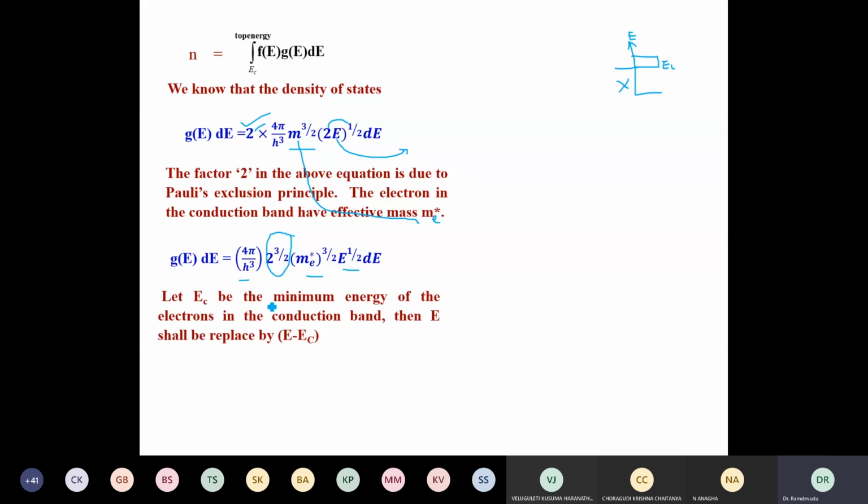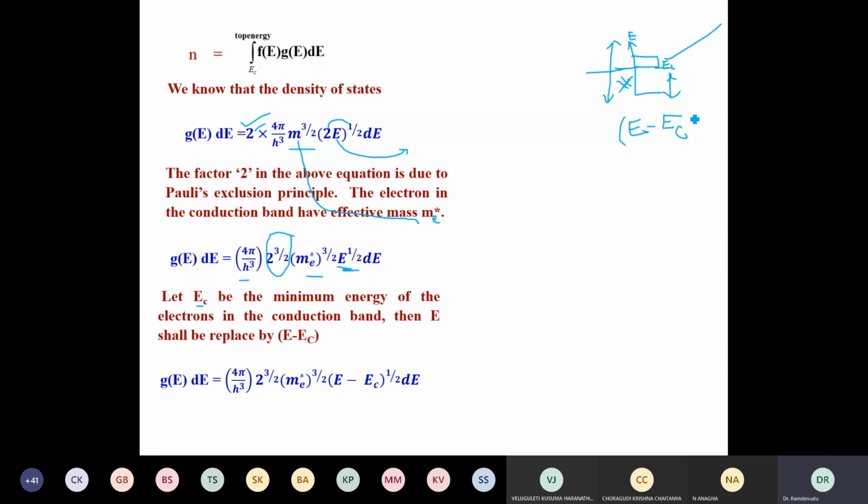That's why the minimum energy is EC. Therefore, E should be replaced by E minus EC. What do you mean by this? This is very simple. To understand this, I have the whole energy here. In this whole energy, you remove this part of it. E is the total energy, from which I subtract EC, so the EC value is this. Then the leftover energy is only the top of this.